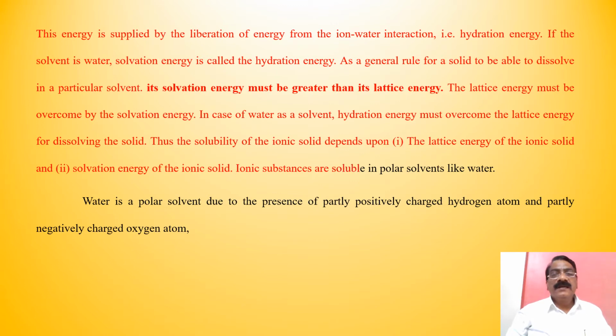Ionic substances are soluble in polar solvents like water. Water is a polar solvent due to the presence of partly positively charged hydrogen atoms and partly negatively charged oxygen atoms.